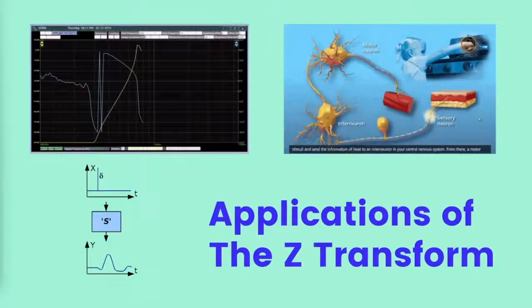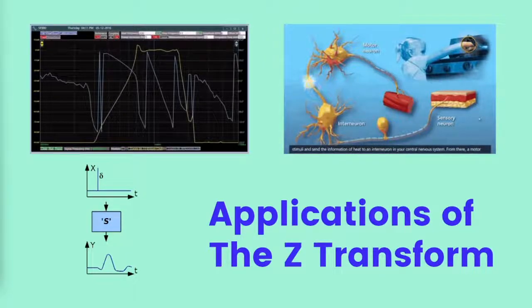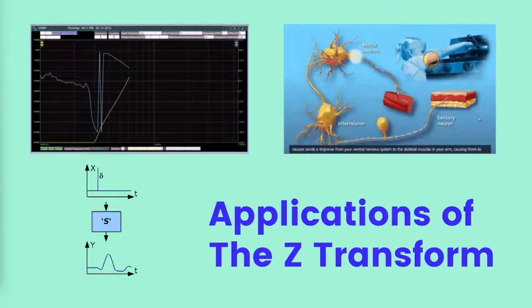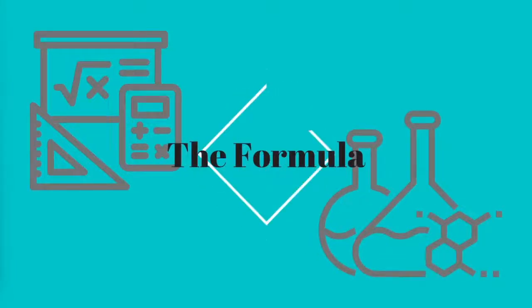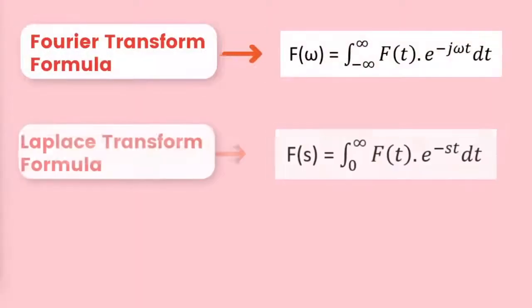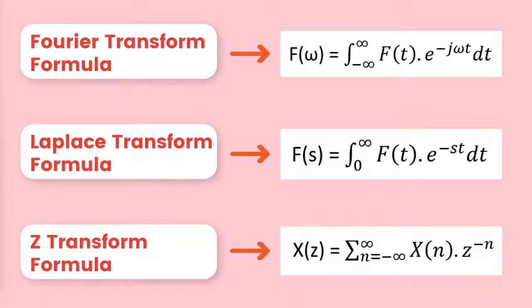Here are some everyday life applications of Z transform. First is obtaining impulse response estimation, analysis of discrete signals, voice transmission, and it also helps in system design analysis and checks system stability. And lastly, it is also used in designing digital filters. Now we're going to talk about the formula. So here are the formulas as shown.